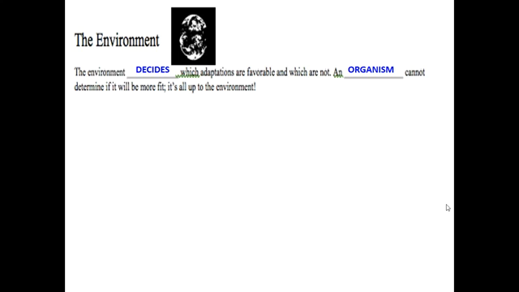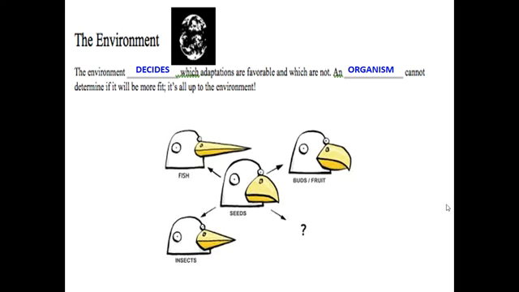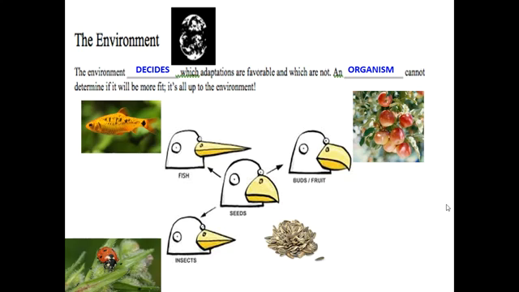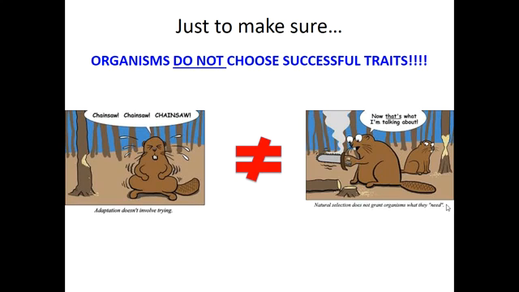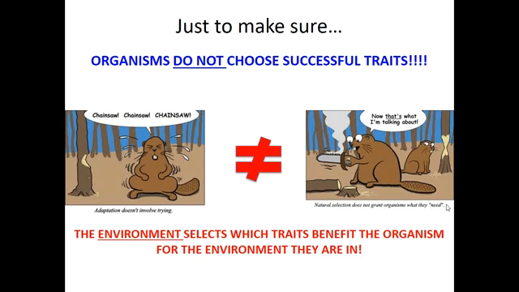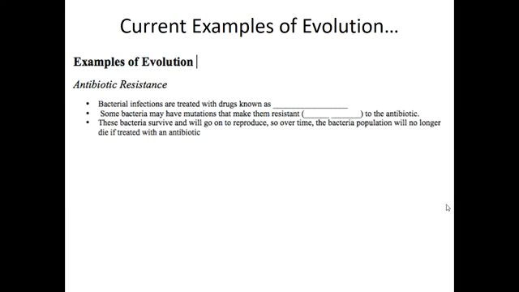And finally, we have the environment. The environment is ultimately what decides which adaptations are favorable and which are not. An organism cannot choose for itself. It's all about the environment. The environment will select for or against specific traits to determine if it is most beneficial for that environment. So, just to make sure that we are clear, organisms do not get to choose successful traits. Only the environment does. The environment selects for or against your traits.